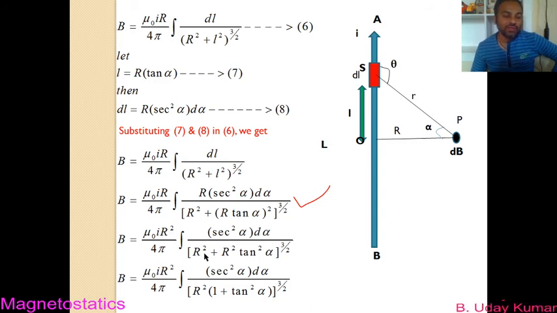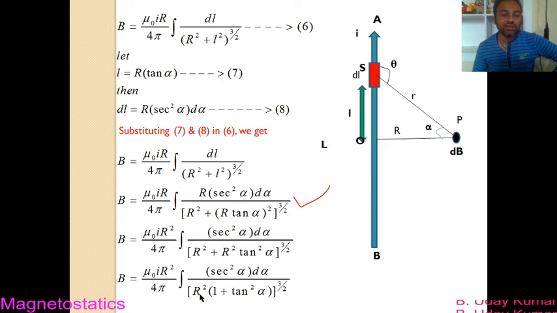If R square is taken common in the denominator, this repeats as it is. There is no change in the coefficient of this integration. It's simple mathematics, you keep on solving this one. Anyway, in the denominator we have R square, which is common.